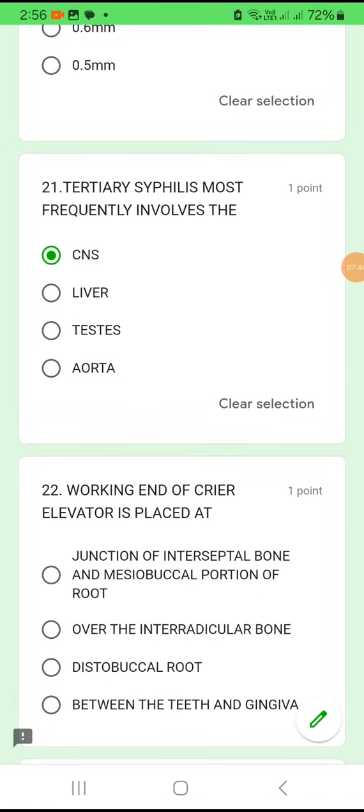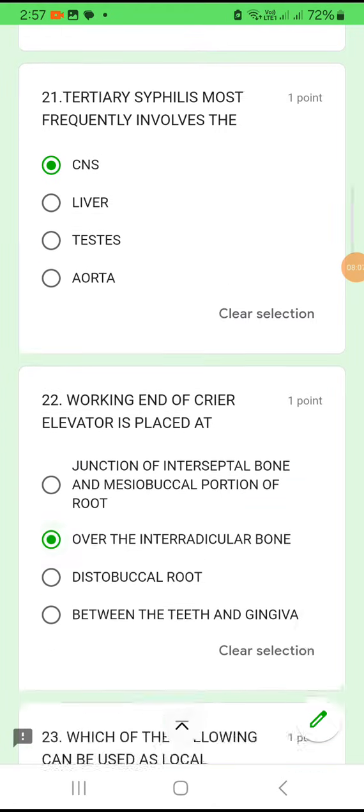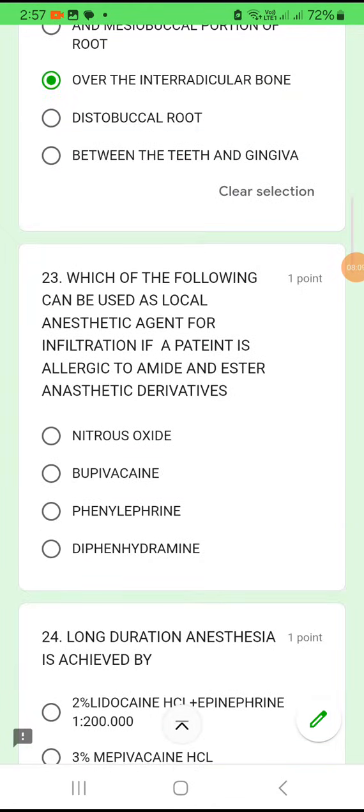Question number 22. Working end of Cryer elevator is placed at which region? So in surgery, whenever you do an extraction, Cryer's elevator, the working part of it is placed in which region? Junction of interseptal bone and mesiobuccal portion of root, or over the interradicular bone, or distobuccal root, or between the teeth and the gingiva. It is placed in the interradicular bone area. So option B.